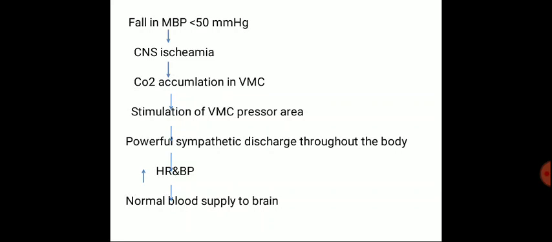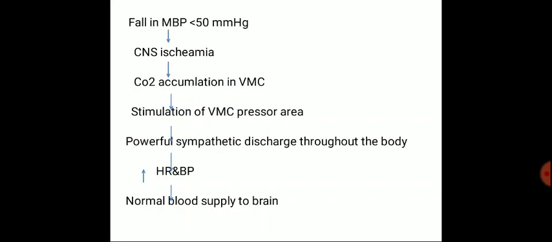As a result of the CNS ischemia, carbon dioxide and lactic acid accumulate locally near the vasomotor center and excite the neurons of the vasomotor center. Powerful sympathetic discharge throughout the body. And this leads to increased heart rate and blood pressure and normal blood supply to the brain.